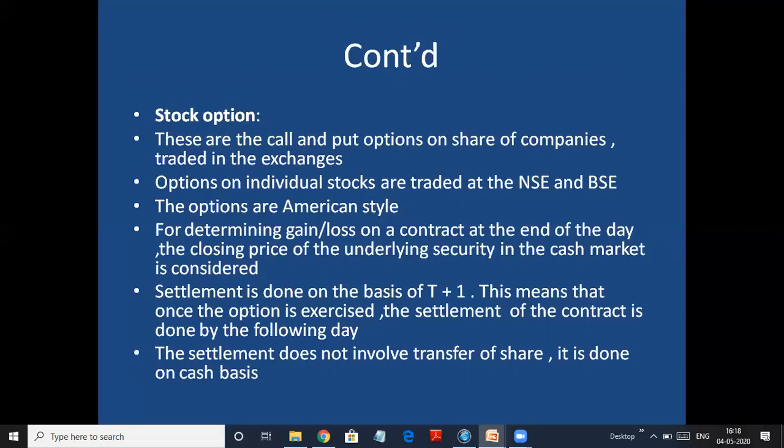The settlement does not involve transfer of shares. It is done on a cash basis. So instead of giving you Infosys shares, I will give you the price. Whatever is the price of the Infosys shares, that much cash I will give you, and I will settle the account. So usually stock options are settled by giving cash.